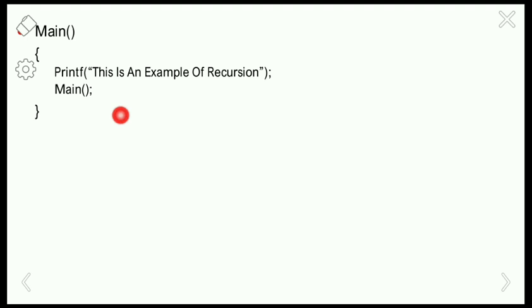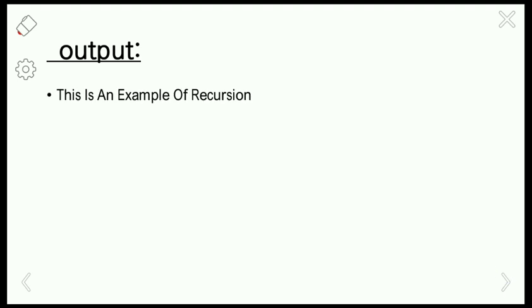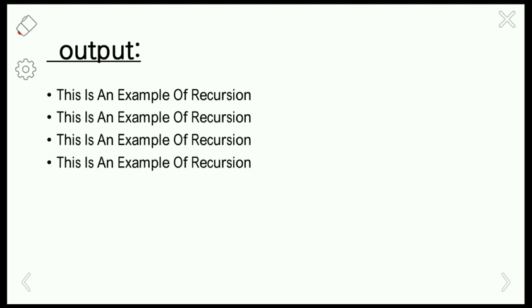There is no breaking point to control this looping, so the loop will repeat infinitely. If you execute this program, the output will be in this format. We will get the printf statement once, twice, thrice, like this. It will be printed infinite times because we are calling the main function continuously.